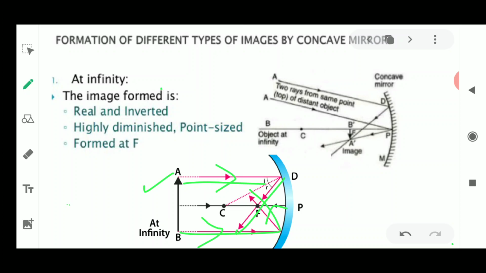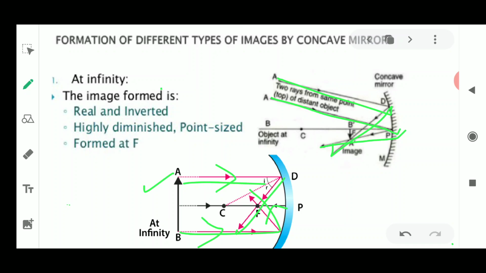Similarly, here we have used the rules. We have used only one rule: if the ray of light is passing obliquely and striking the mirror at some point, it is going to be reflected back along the same angle, and we don't know where this light ray is going to meet. Then the second ray also followed the same rule. If it is striking the pole, it always is going to be reflected at a certain angle.